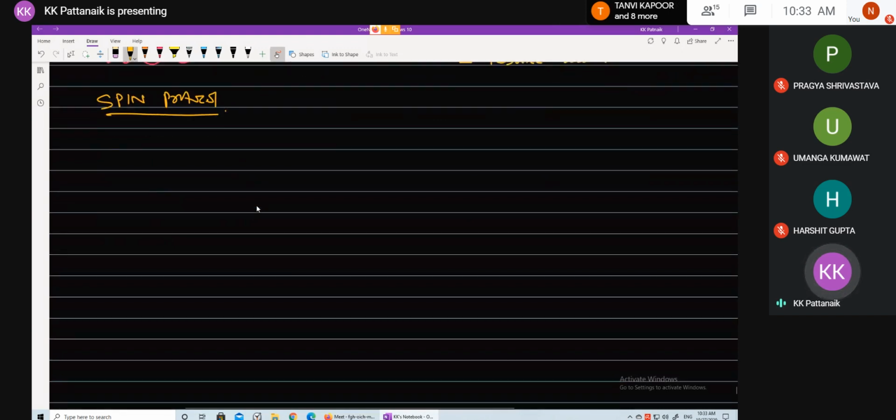So the salient features of the SPIN protocol are: nodes advertise metadata. Nodes advertise metadata information whenever new data is available.